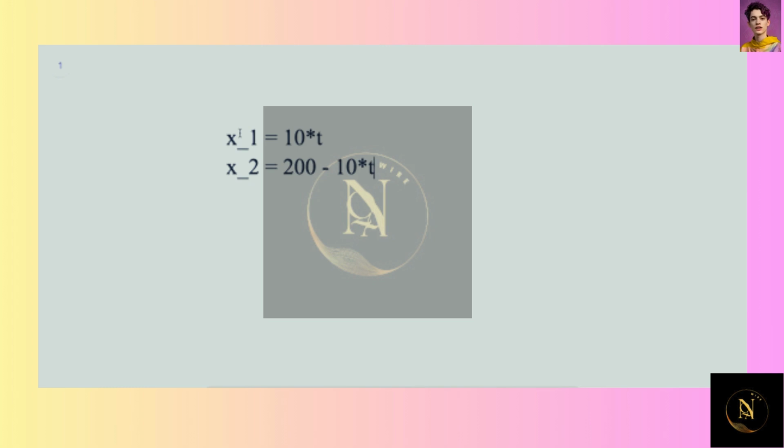Now, they'll collide when x1 is equal to x2, or 10 times t is equal to 200 minus 10 times t. Solving for t, we get t is equal to 10 seconds.